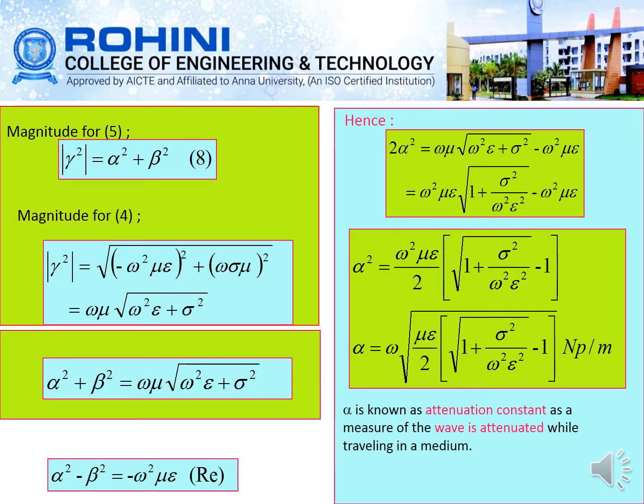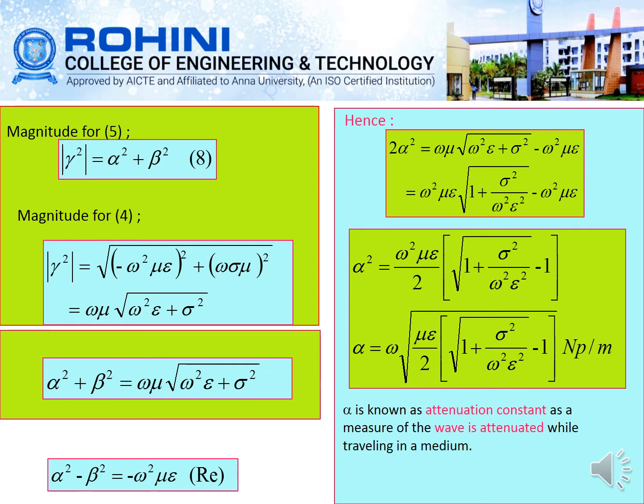Taking the magnitude for equation 5 and equation 4, gamma square is equal to alpha square plus beta square. We know the values of alpha and beta, so substituting here, we get alpha square plus beta square is equal to omega into mu into root of omega square epsilon square plus sigma square. Here we are considering the real values in this term and the imaginary values in this term, and equating these terms and finding out the alpha value.